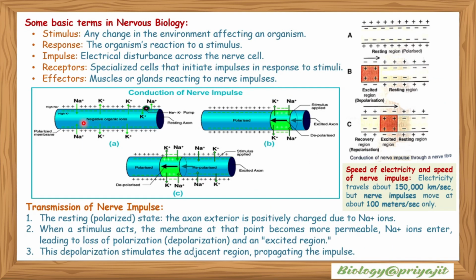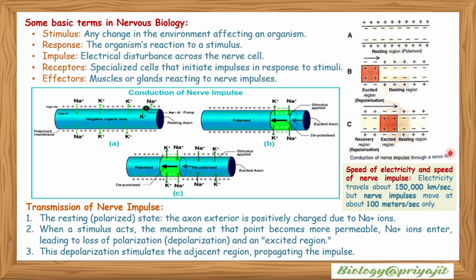Some basic terms in nervous biology. Stimulus, any change in the environment affecting an organism. Response, the organism's reaction to a stimulus. Impulse, electrical disturbance across the nerve cell. Receptors, specialized cells that initiate impulses in response to stimuli. Effectors, these are the muscles or glands reacting to nerve impulse.